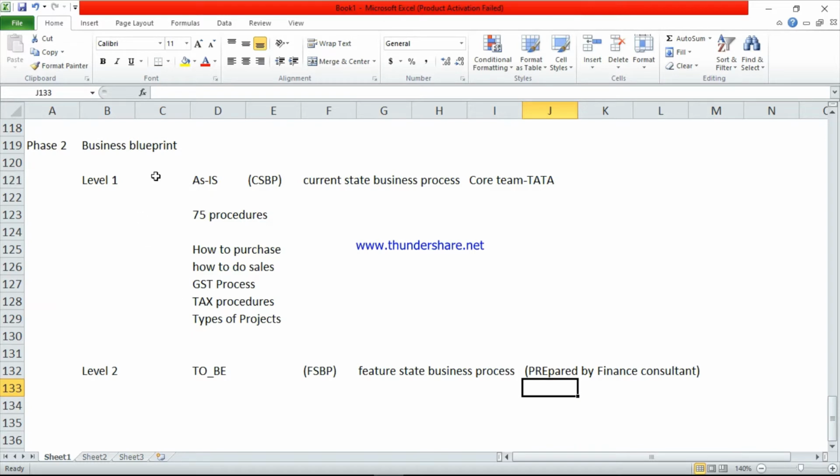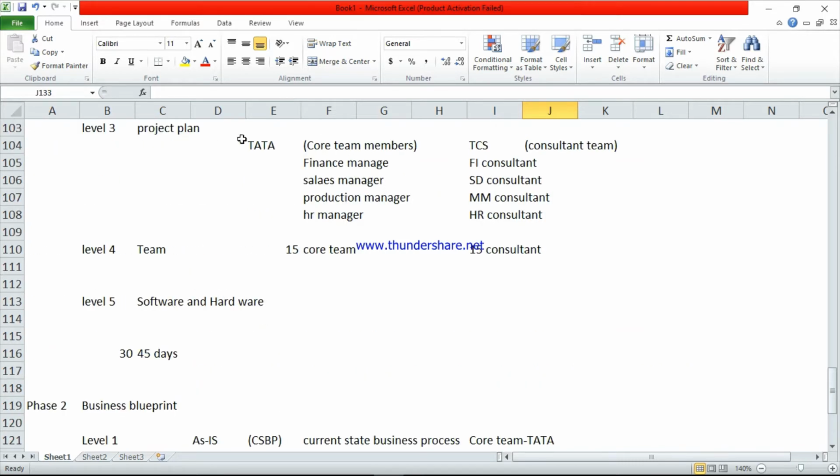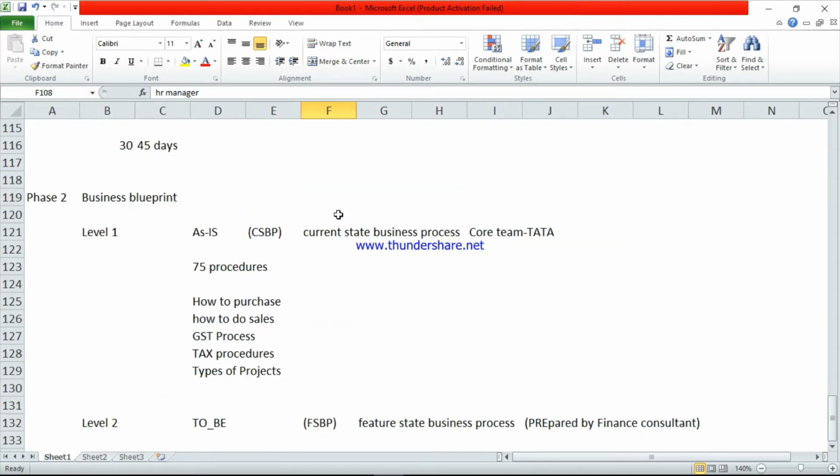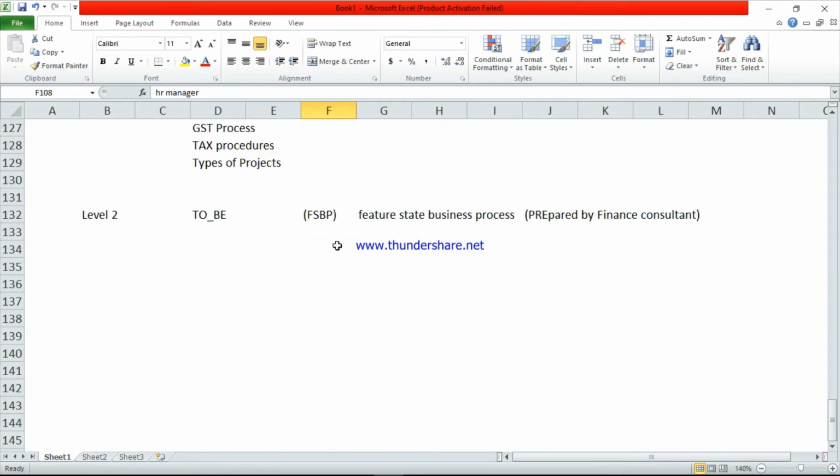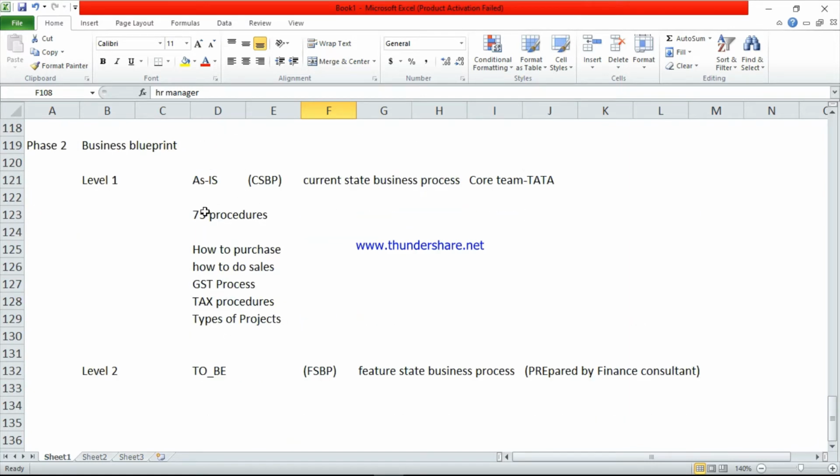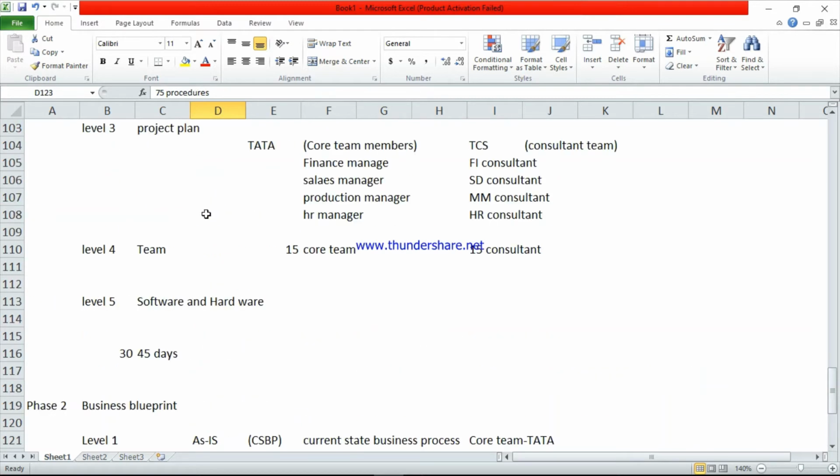See here, level 1 is the as is process, as is document. From Tata Group, the core team means the finance manager, sales manager, production manager, HR manager. These persons will prepare the individual documents. This is not a single document.